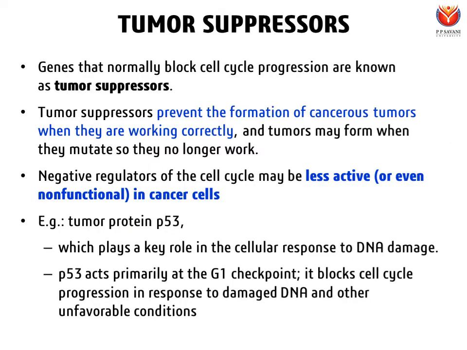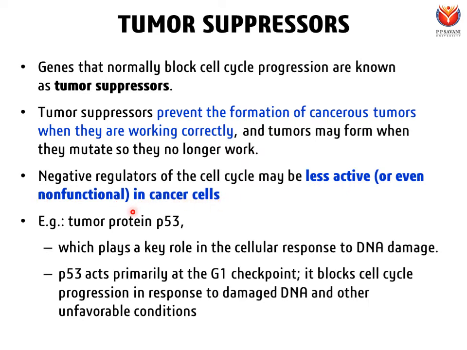In contrast to oncogenes, tumor suppressors are the negative regulators of the cell cycle. That means they inhibit cell cycle progression when the conditions are not favorable. So tumor suppressors basically are the negative regulators which prevent the formation of cancerous tumors when they are working correctly, and tumors may form when they mutate, so they no longer work. So the bottom line is, we want tumor suppressors to be in the active form, and any inactivation in a tumor suppressor will result in the formation of cancer. So negative regulators of the cell cycle may be less active or even non-functional in case of cancer cells.